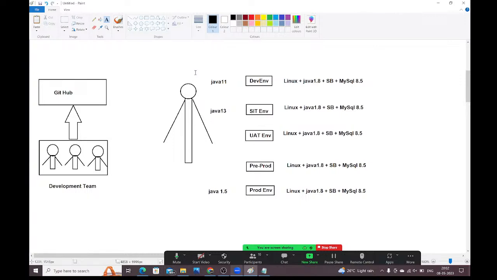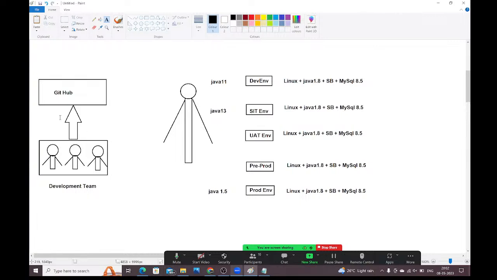If you have the Docker image, you can run that Docker image in any environment. You don't need to think about what software is available, what libraries are available, what dependencies are available. Everything is available in the Docker image. Just take the Docker image and run it in any environment. It will work, guys. If you want to share the entire configuration manually, it is very difficult. That's why Docker came into the picture.